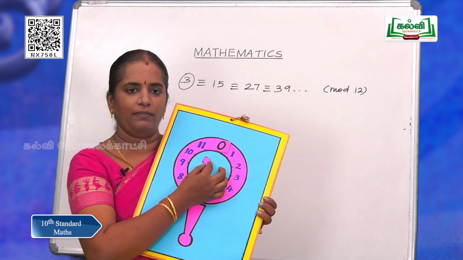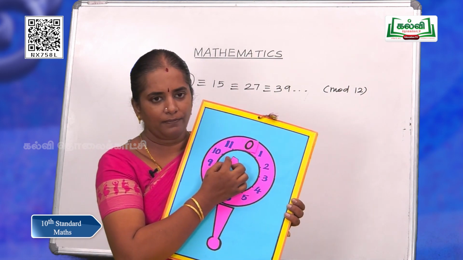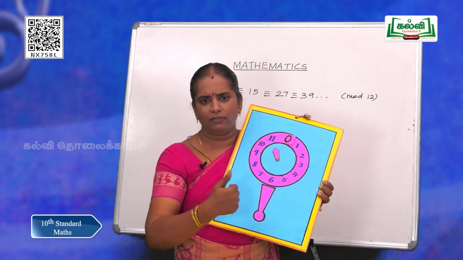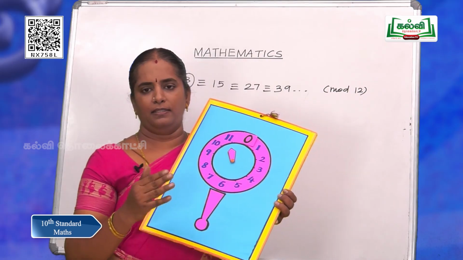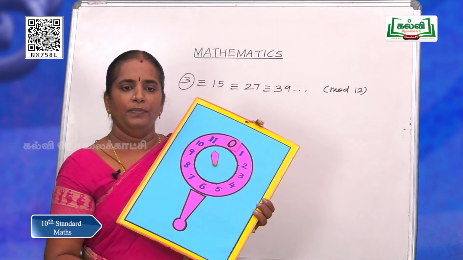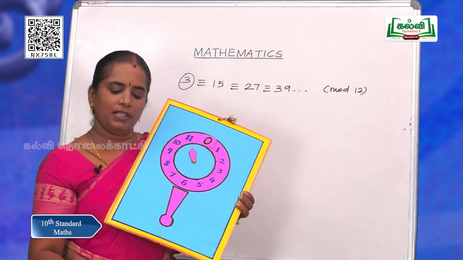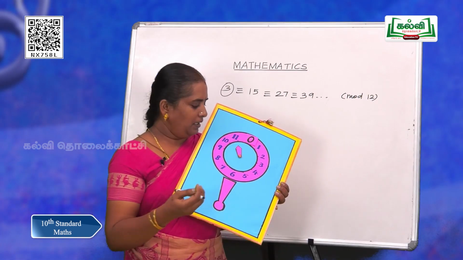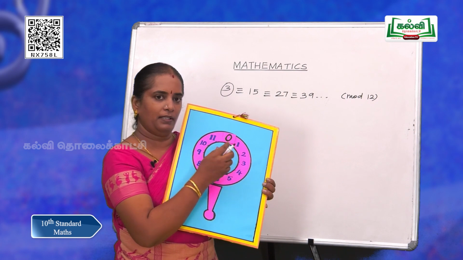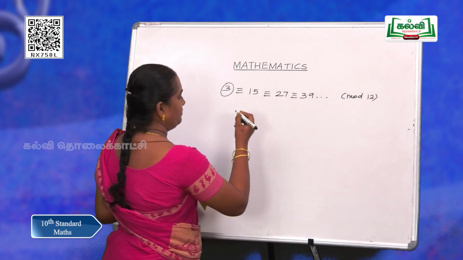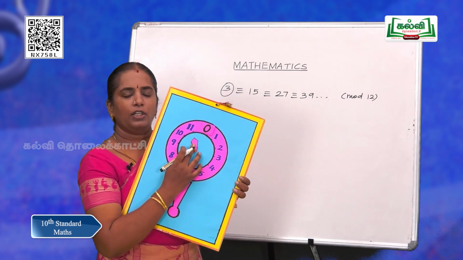If you move 1 hour backward, we will be reaching 11. Moving backward means minus, negative. How many numbers did we move backward from 0? Only 1.